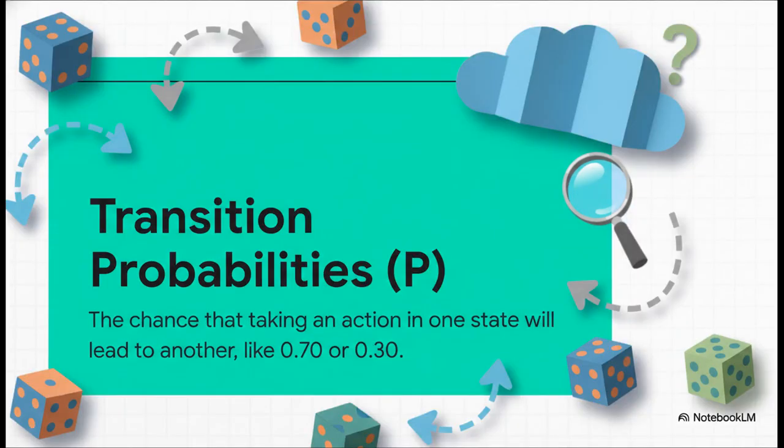Now this is where the uncertainty kicks in. P stands for transition probabilities. This tells us the chance of ending up in a new state after we take an action.